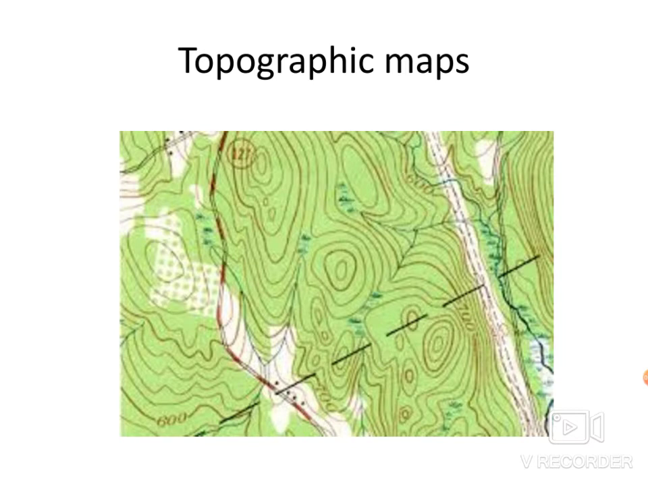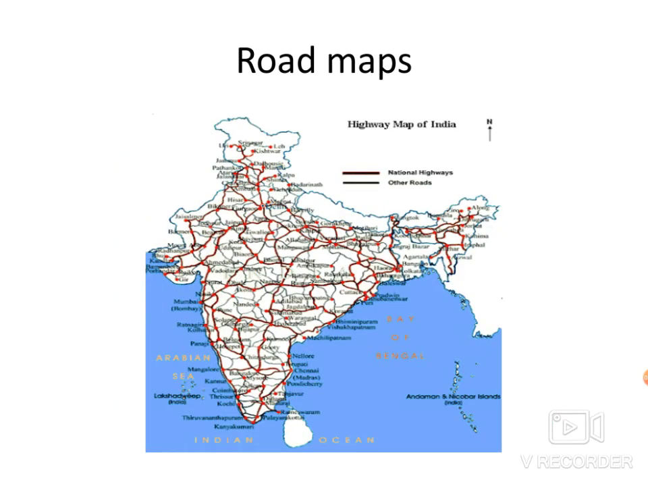Topographic maps. It includes contour lines to show the elevation of an area. Road maps. It shows the highways, roads, railways, airports, and cities. We use road maps to find our way in a new city or town.